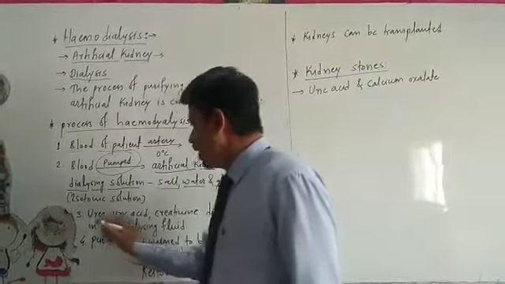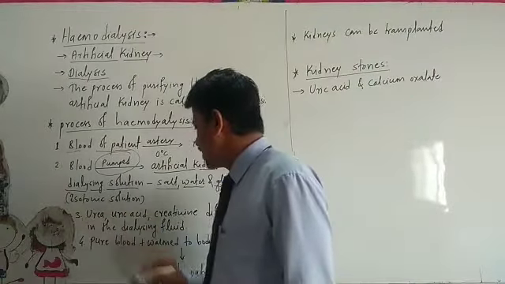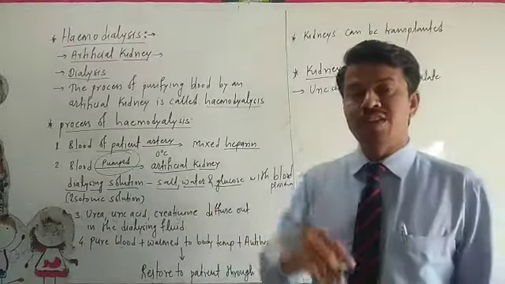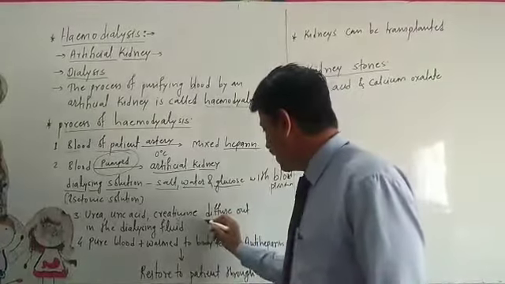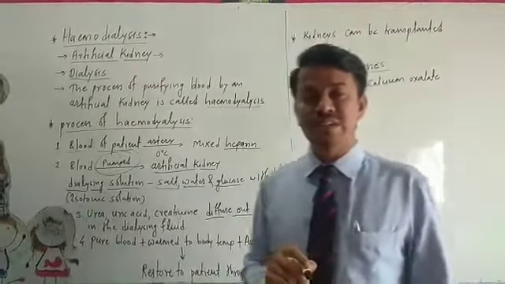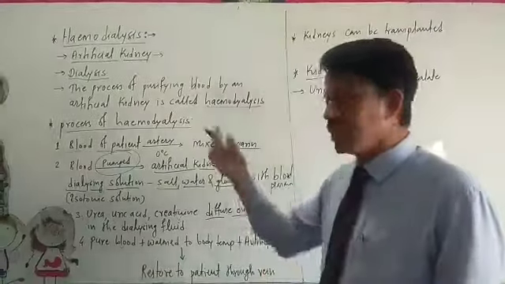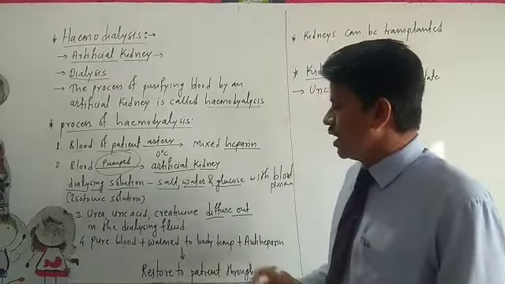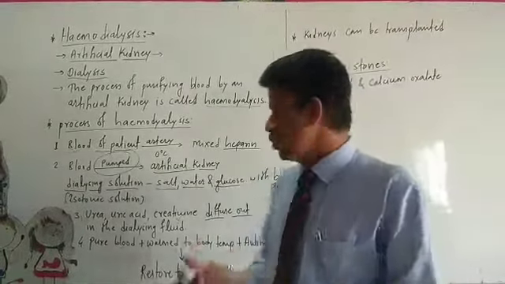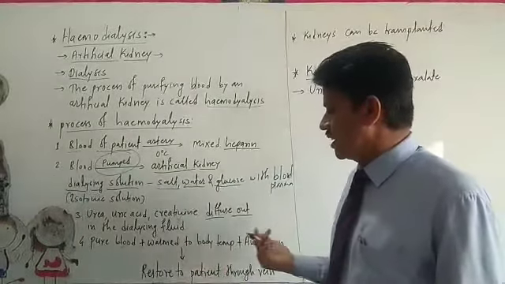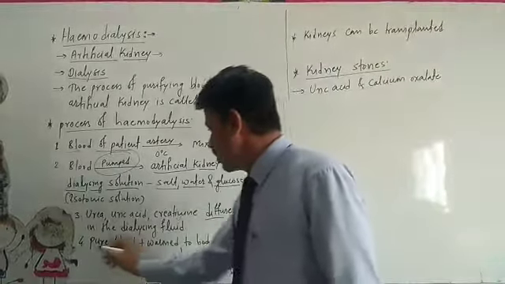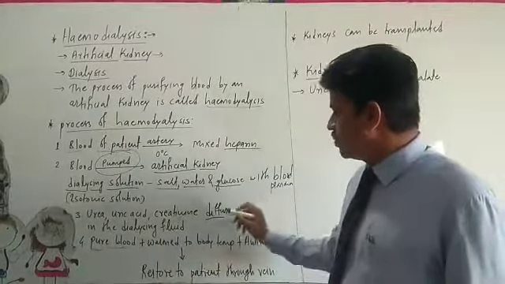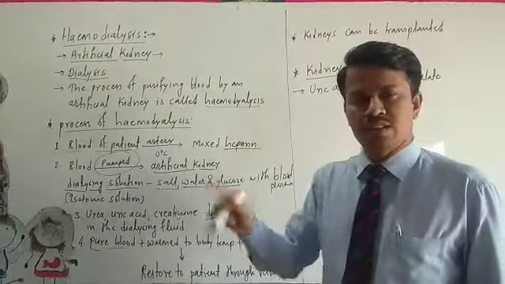The urea, uric acid and creatinine, these harmful toxic substances present in the blood, diffuse out from higher concentration towards lower concentration into the dialyzing machine. And from the dialyzing machine, we have to separate and extract them. After diffusion, the pure blood flows into the tubes of the system,